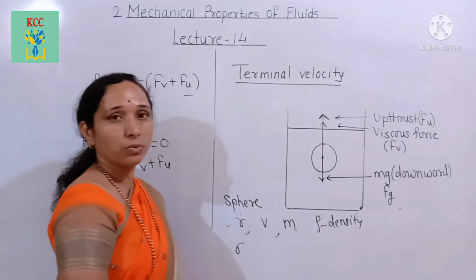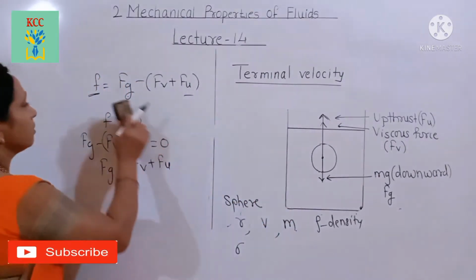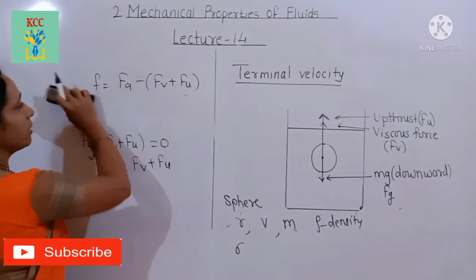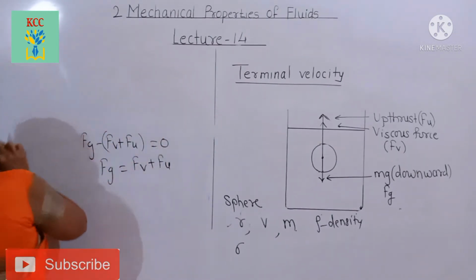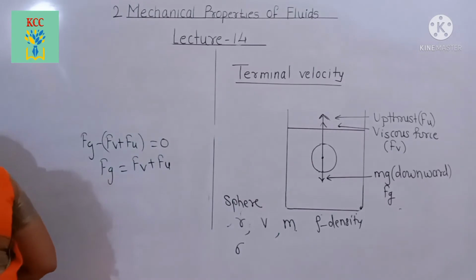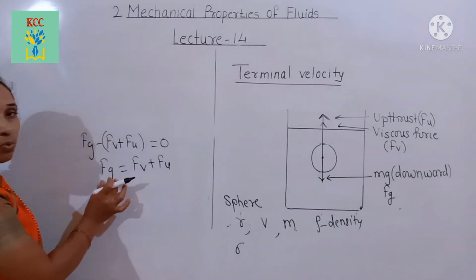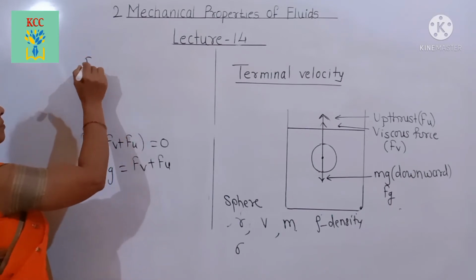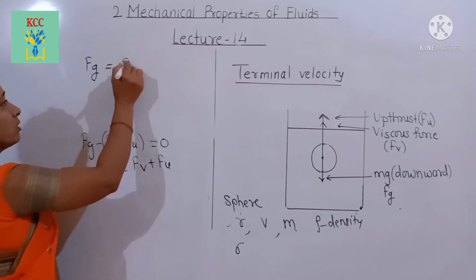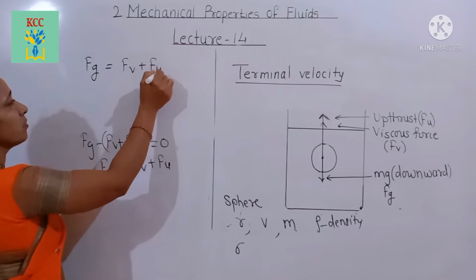We will consider this. Then the resultant force, in equilibrium, we can write: total downward force, that is Fg, equal to Fe plus Fu.